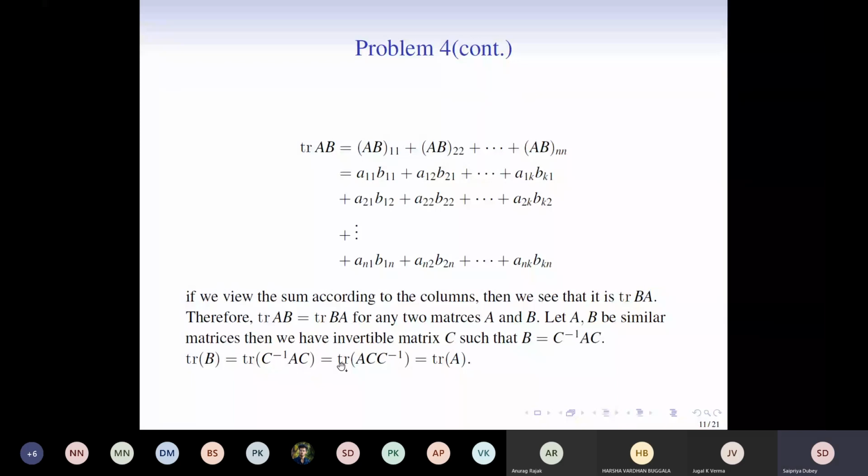So C inverse AC becomes AC times C inverse, but we know that C times C inverse is identity. Therefore, A times identity is equal to A. Therefore, this entire expression is equal to trace of A. So we have shown that we started with any two arbitrary similar matrices, and we are able to show that the traces are the same. Therefore, we are done with the second subpart.